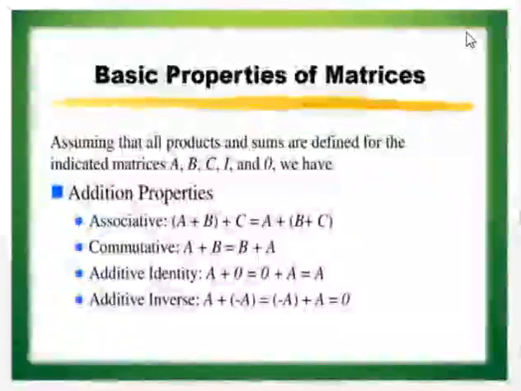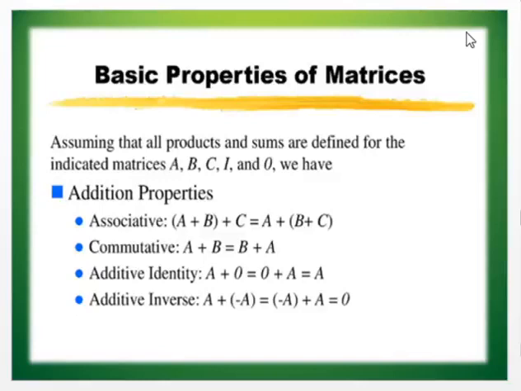Basic properties of matrices. Assuming that all products and sums are defined for the indicated matrices A, B, C, I and O, where I is the identity or unit matrix and O is the zero or null matrix, we have these addition properties. The first one is the associative property: (A + B) + C is equal to A + (B + C). So you can notice the change of bracket there. The next one is commutative: A + B is equal to B + A.